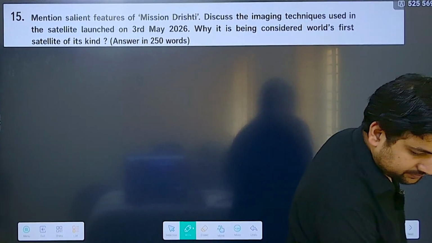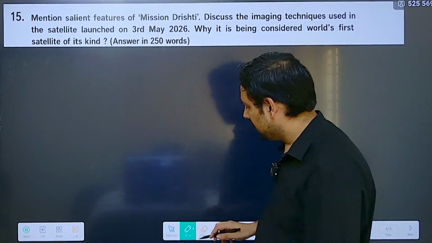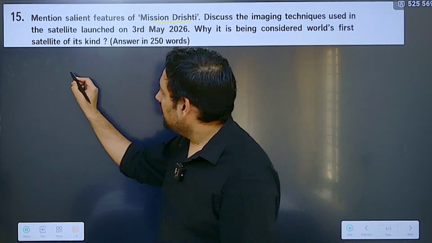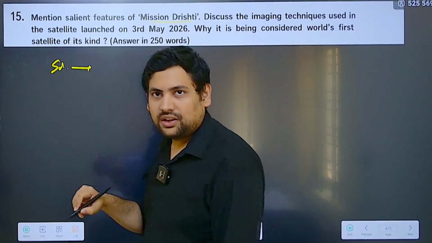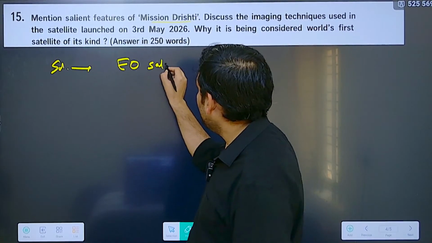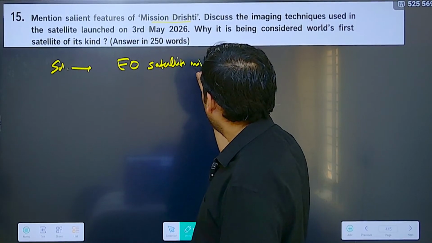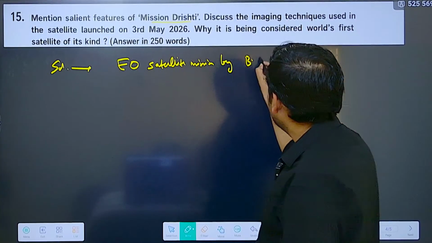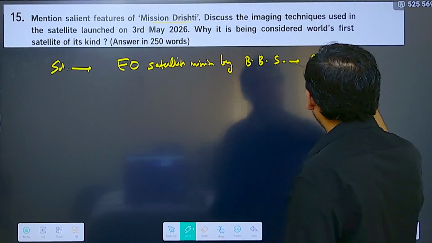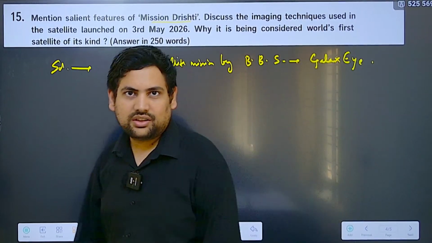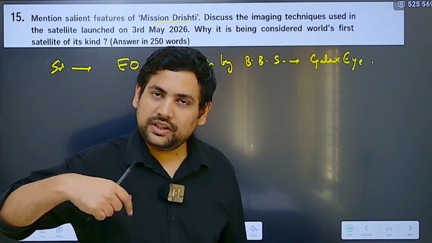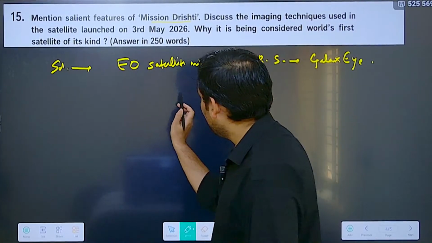Let's see. What you have to do here is, first you have to tell about Mission Drishti. What is Mission Drishti? Mission Drishti is an Earth observation satellite mission by a Bangalore-based startup called GalaxEye. This can be your introduction. Why am I keeping a short introduction? Because it is also asking me for salient features of Mission Drishti, so that I will mention here.